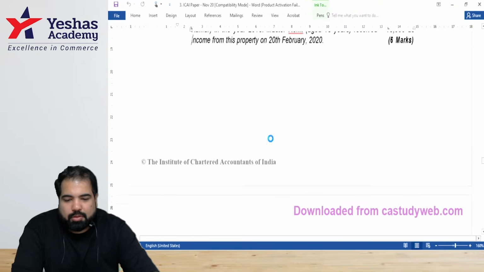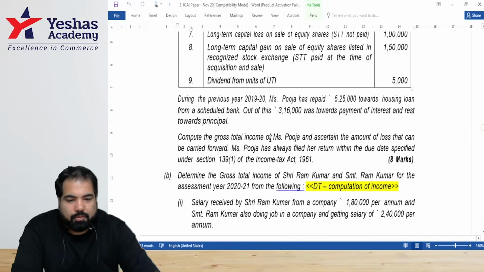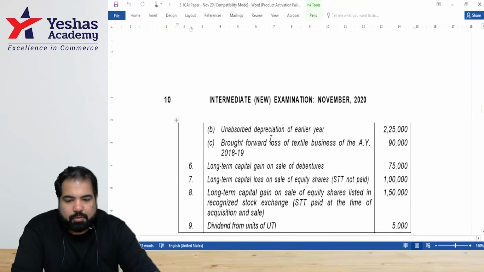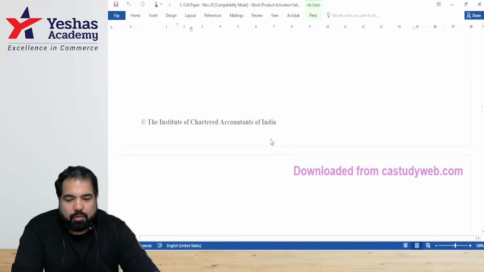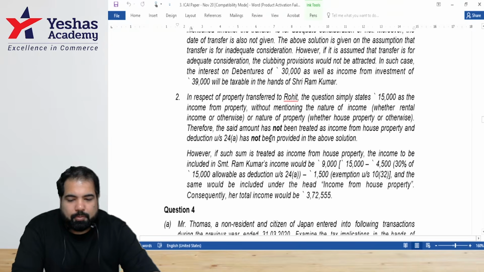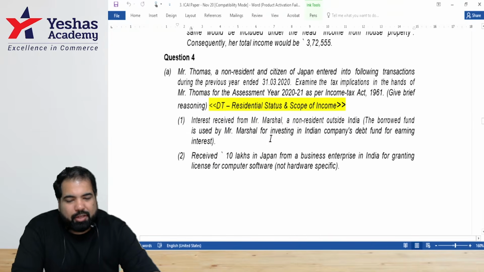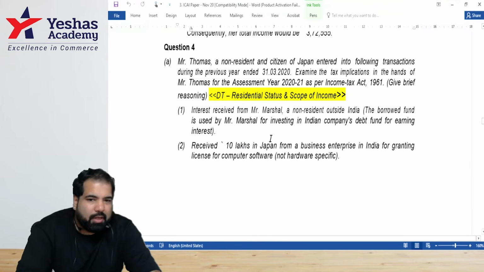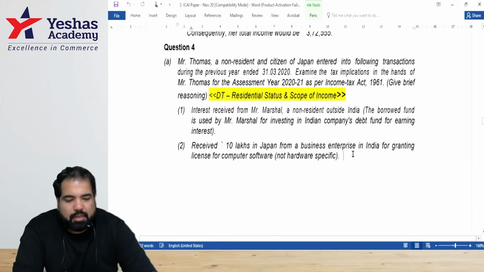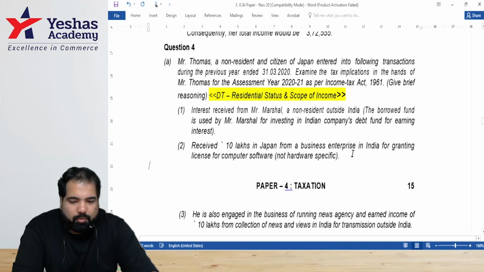Here we go. This is 3A. Question number 4A. Very, very simple. In that, 1-2 parts have been removed, guys. This is a question that we've done in class also, if you've been a part of my class. If you've not been a part of my class, no problem. We'll do it right now.